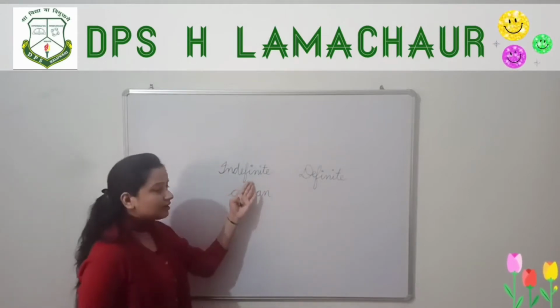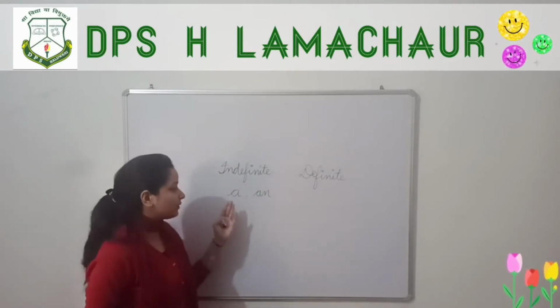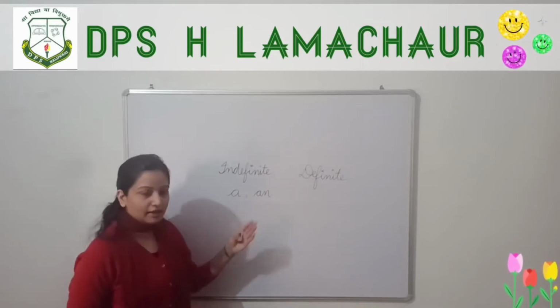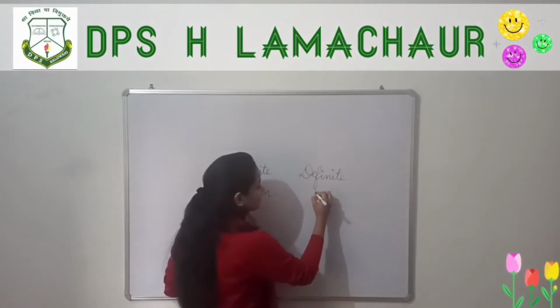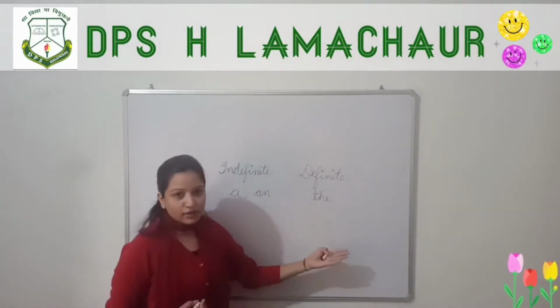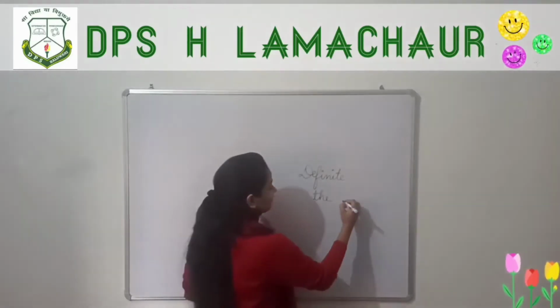And the indefinite articles, we have 2 articles, a and an. And the definite articles, the, and there are 2 pronunciations of the definite article.